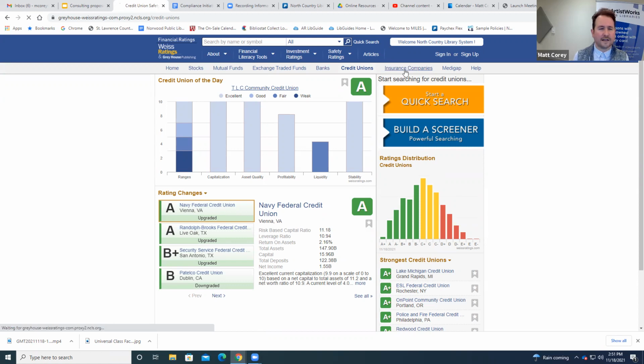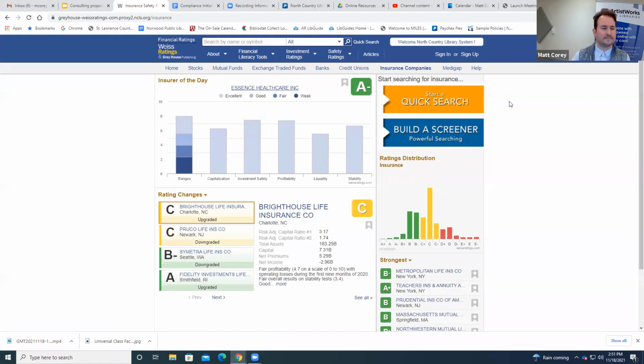Let's move on to insurance companies. Okay. Now we find with insurance companies, the distribution is obviously a little bit different, right? There are some insurance companies that seem probably much riskier than others, and maybe their payouts, right, when an accident happens or something, they don't have a good track record of that, right?